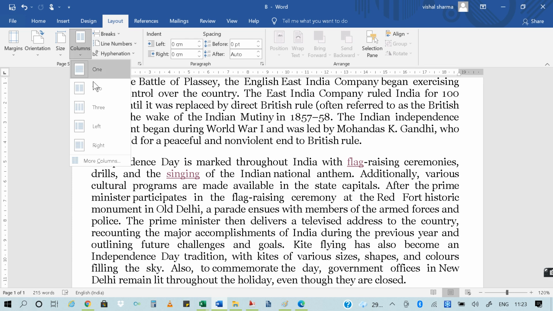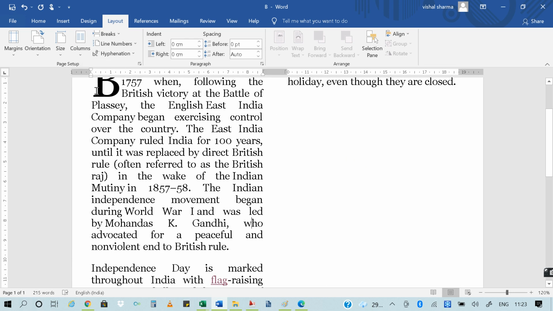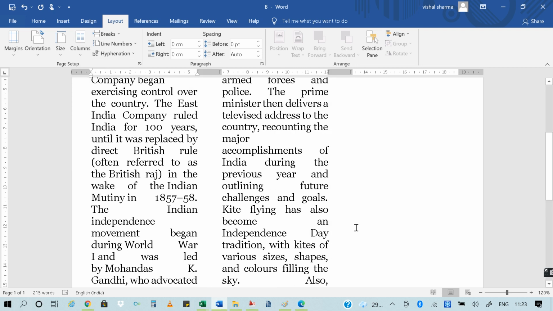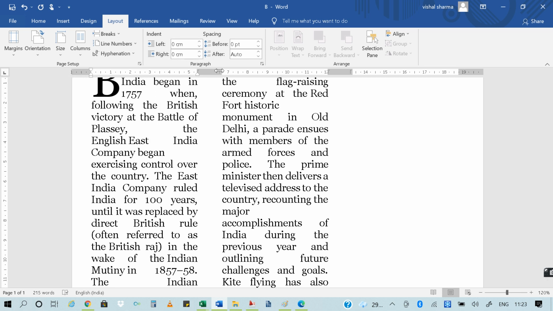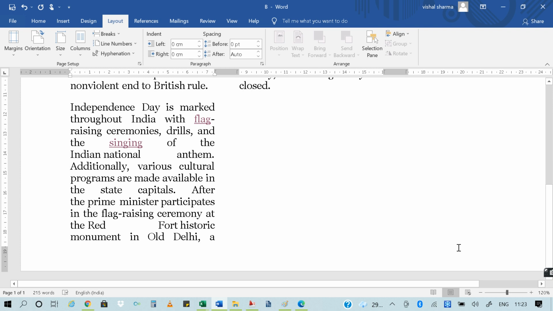If I want two columns or three columns, the page will be divided into three columns like this. If you want to change the orientation to landscape, it will look like this.